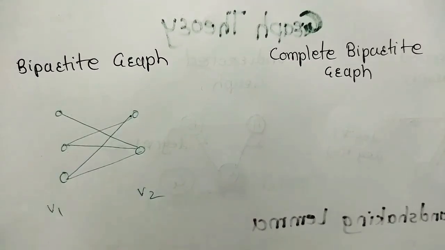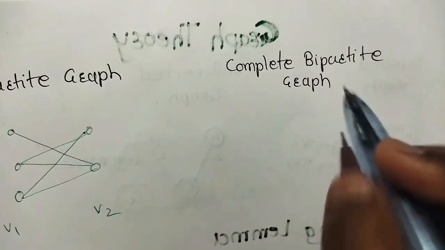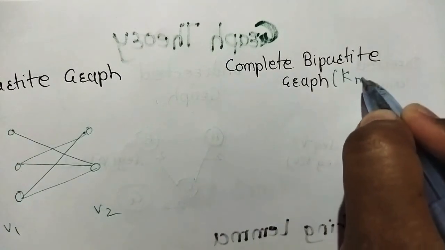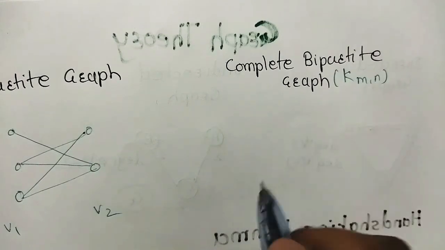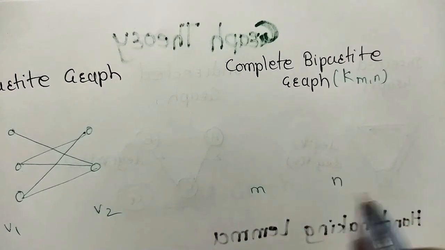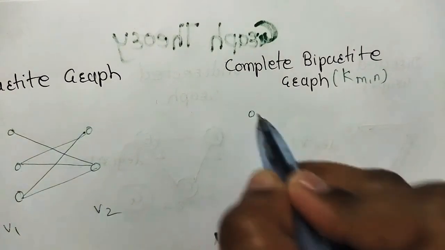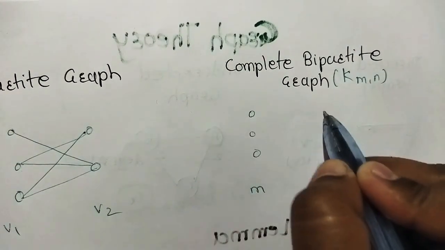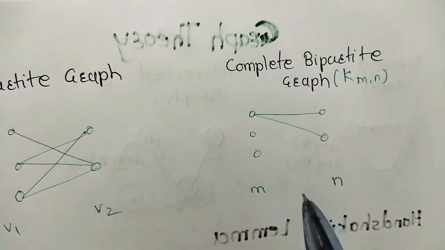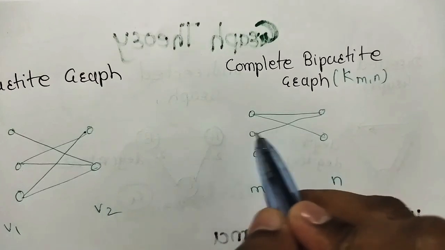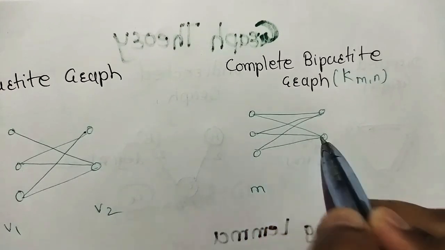Next is what? Complete bipartite graph. Now this complete bipartite graph is called KMN. Kn is a complete graph. KMN means there are 2 sets, M and N. In this, if these are the vertices in the M set and N set, this vertex is connected to all the vertices in N. This is also the same and this is also the same.